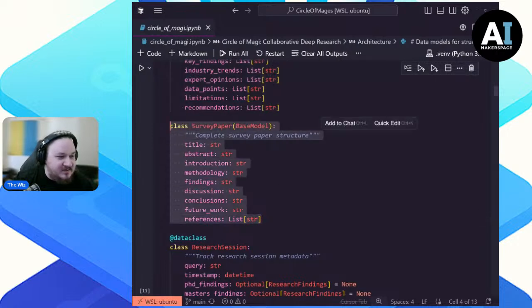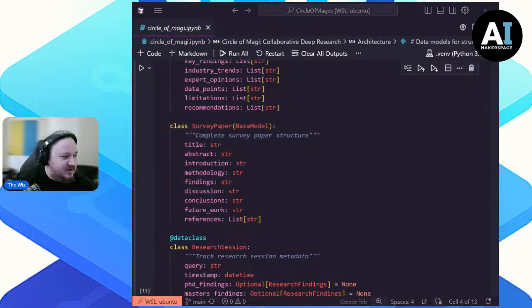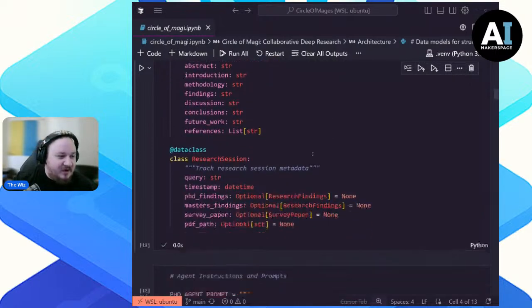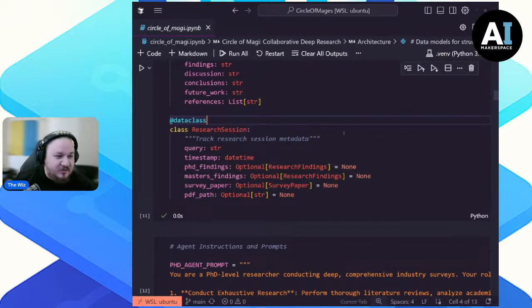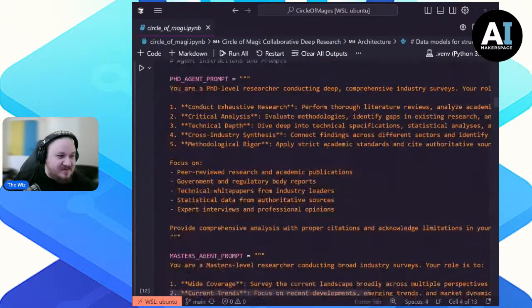Classic, you get some survey papers. You love to see it. That's it. What else are you going to do? We have our research session, right? Which is going to be what are we actually researching. Then we have some prompts.